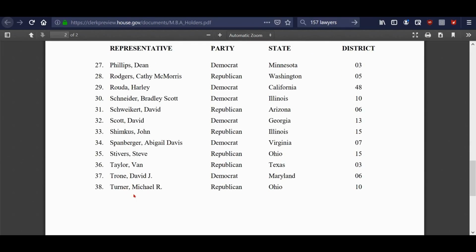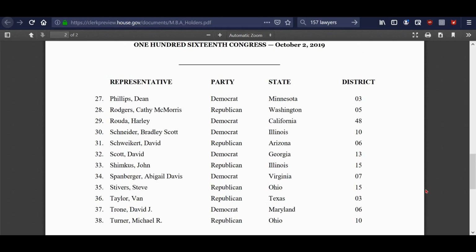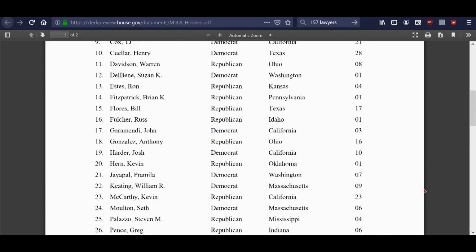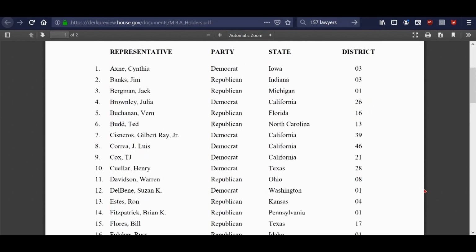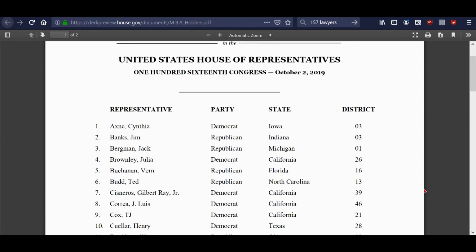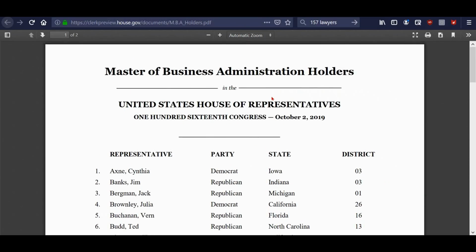There are a total of 38, and you can see what districts they're from, the state, the party, and who the representative is, okay? So I thought that was kind of interesting to see that, and we have a lot who have a Master of Business Administration, which is very good if you're doing a lot of paperwork and managing things. So that's a good skill for them to have.